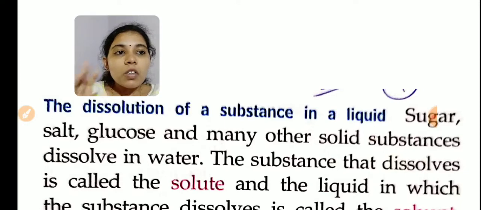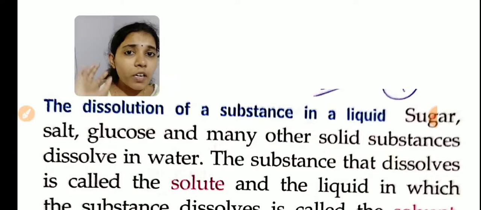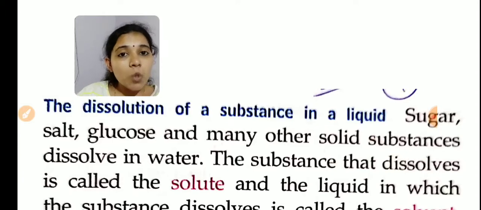So see the statement. Sugar, salt, glucose and many other solid substances dissolve in water. That we have studied in our smaller classes. If you add some sugar in water and mix with a spoon, what happens? It will get dissolved in water. Or instead of sugar, if you take salt, glucose, or another substance, some will get dissolved, some will settle down. We have studied that in smaller classes, right?